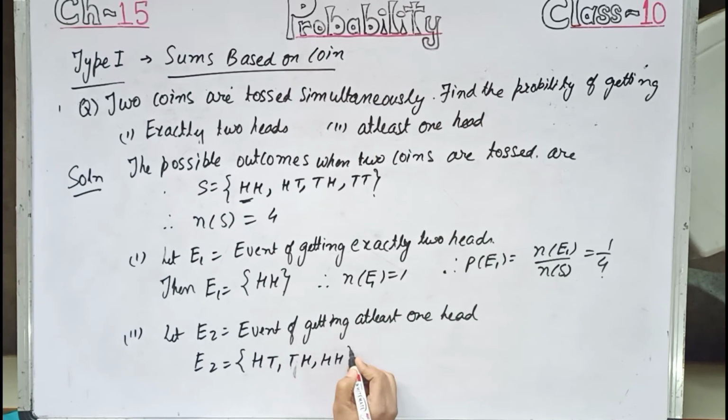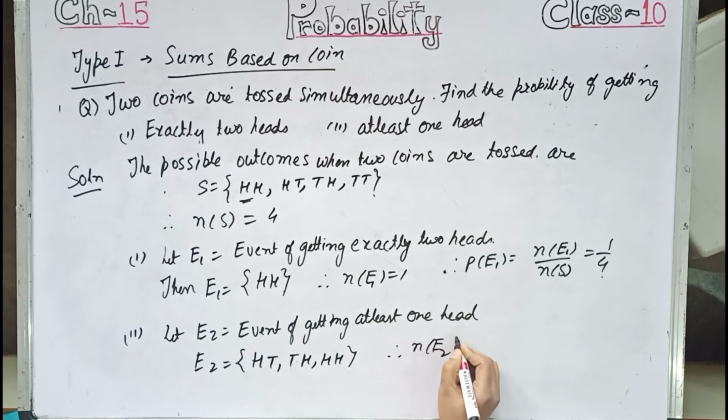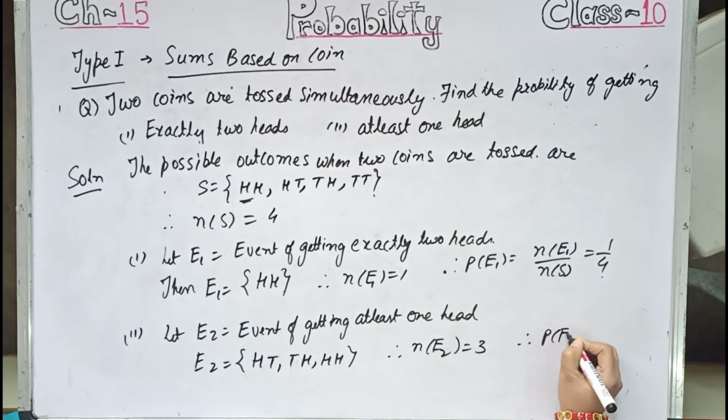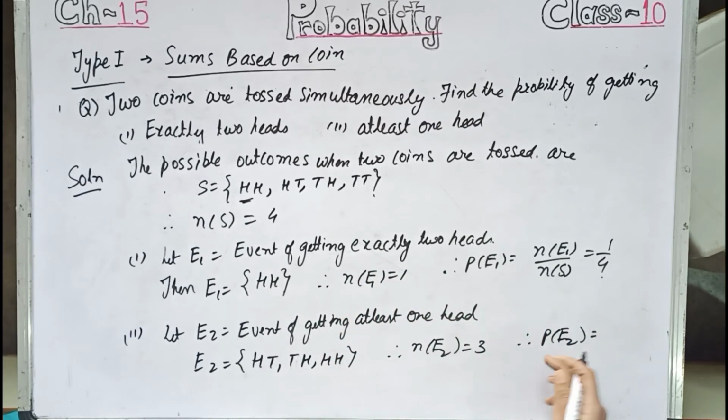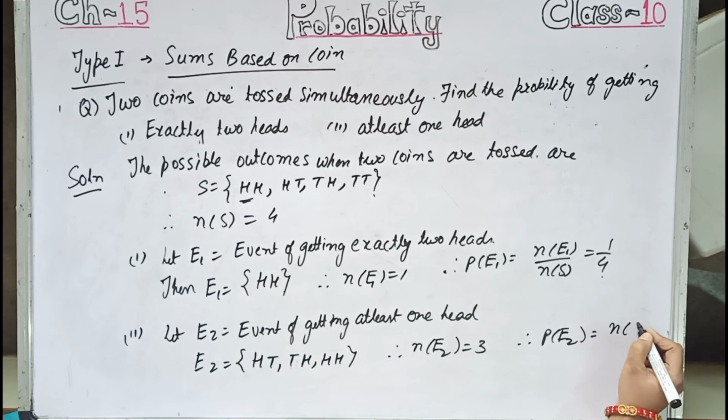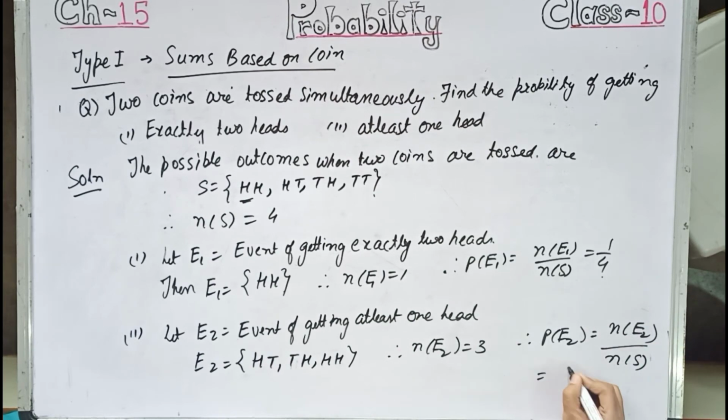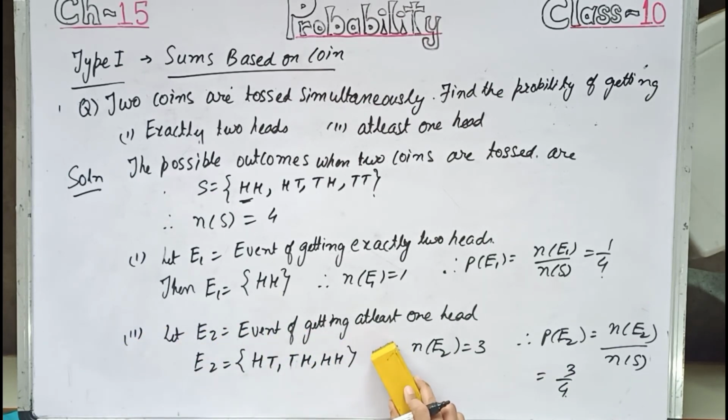So one or more than that. At least means that much or more than that. Therefore, n(E2) equals 3. Therefore, P(E2), that is probability of getting at least one head, equals n(E2) by n(S) equals 3 by 4. So I think you understand this type of question.